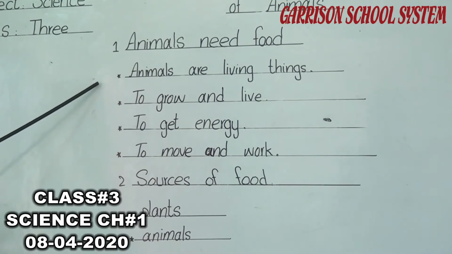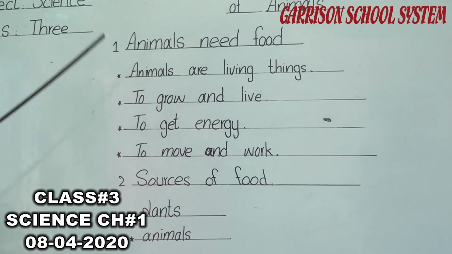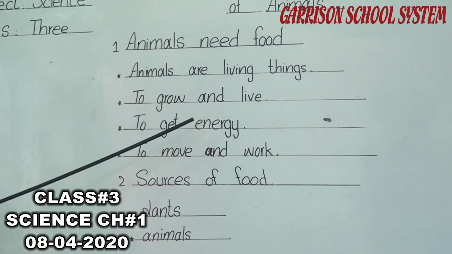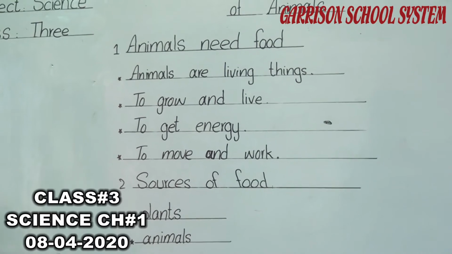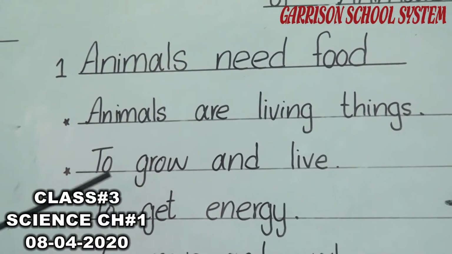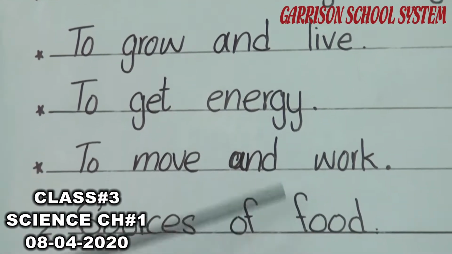The first point is that all of you know that animals are living things. That's why they need food. Second point is to grow and live. All of you know that living things grow and they need food to live. Third point is to get energy. All of you know that every living thing needs energy. And why do they need energy? To move and to do their work. Okay, I repeat again. Animals need food. All of you know that animals are living things, so they also need food to grow and to live, to get energy, to move and work.